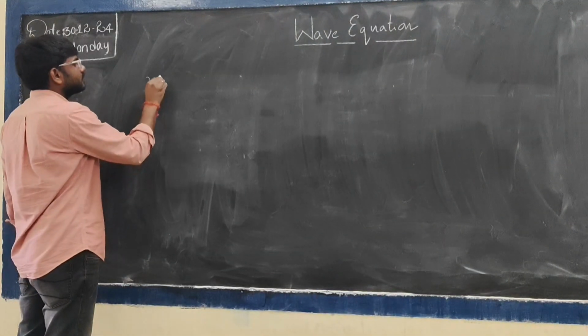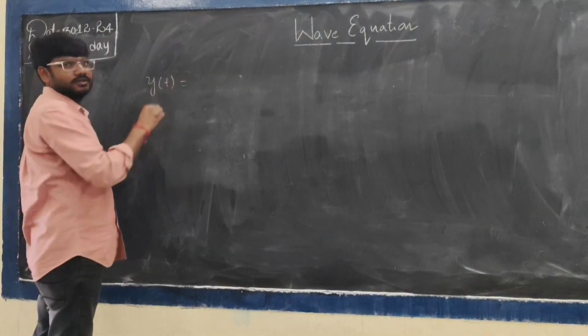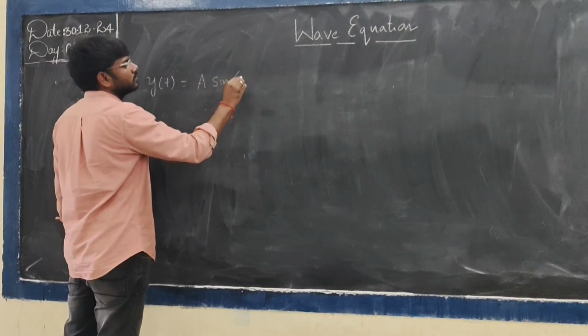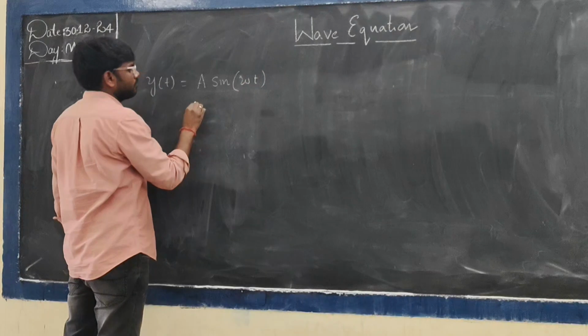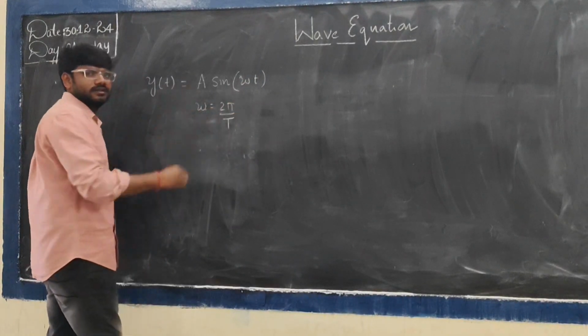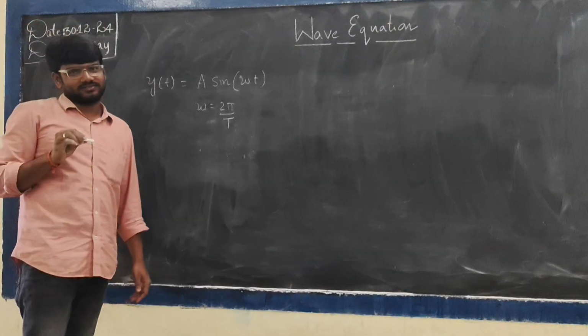So what is the displacement of the particle? The equation of the displacement of the particle is y of t equal to A sin of omega t, and omega is 2 pi by capital T. Here T is the time period of the particle to undergo one oscillation.